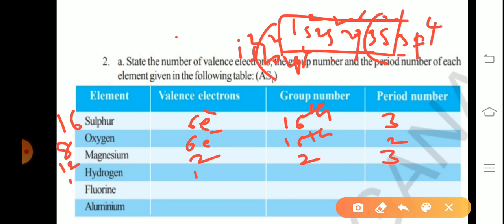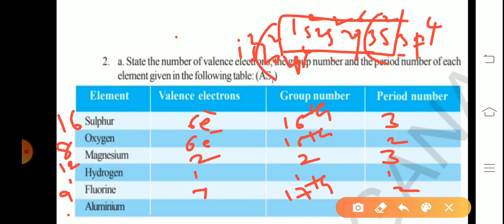Hydrogen: valence electrons 1, group number 1, period number 1. Fluorine, atomic number 9: 1s2, 2s2, 2p5, so valence electrons 7, group number 17th. Period number: what is the last shell? 1s2, 2s2, 2p5, so second period.